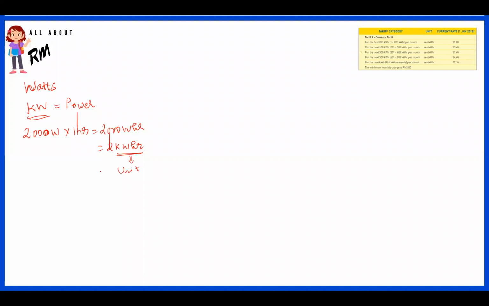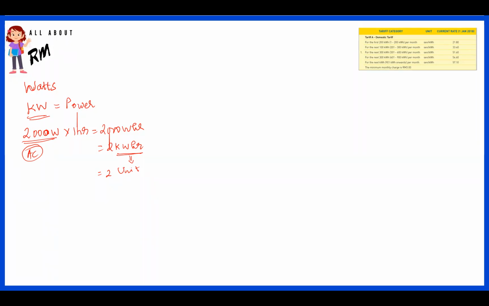For example, this is an aircon in your home with a capacity of 2000 watts, and you operate it for 1 hour. The energy consumption is 2000 watt hour. We call this energy because watts is power and hour is time: power multiplied by time gives the energy.